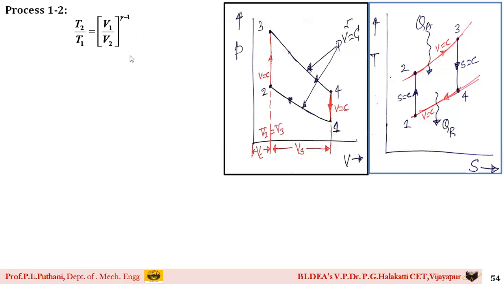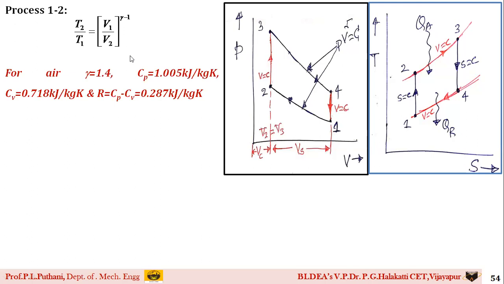One important note, as I forgot to tell you: for air standard cycles, when the working medium is air, you need to remember these values, students. Gamma is equal to 1.4, Cp is equal to 1.005 kilojoules per kg Kelvin, Cv is equal to 0.718 kilojoules per kg Kelvin, R is equal to 0.287 kilojoules per kg Kelvin. Please do remember the values for the air medium, especially gamma, Cp, Cv, and capital R. Hope you have understood this point.